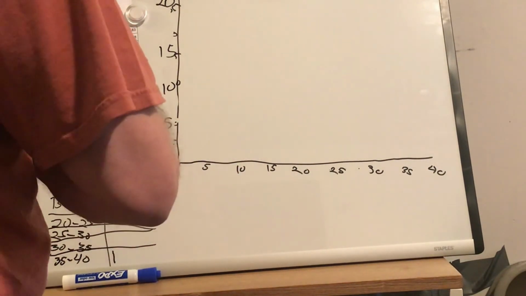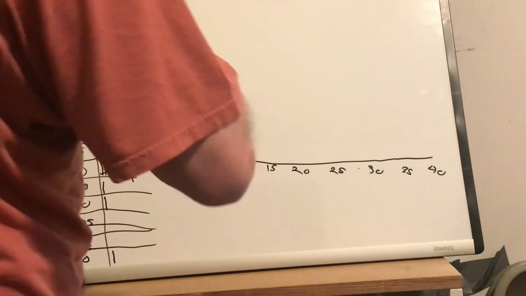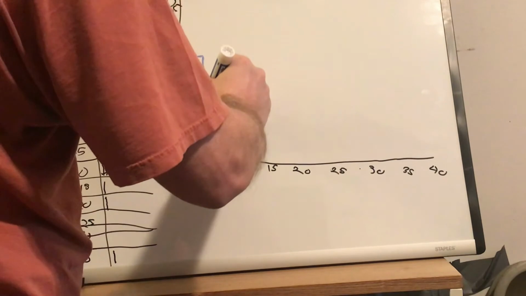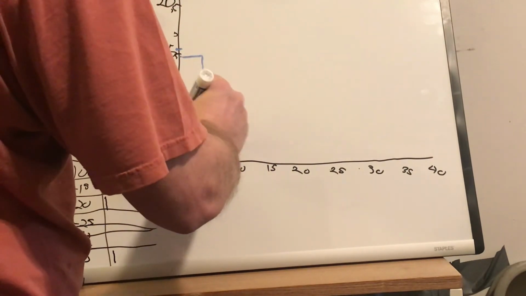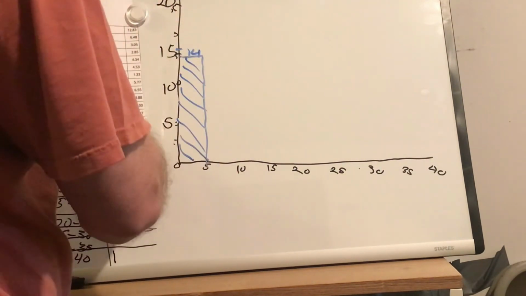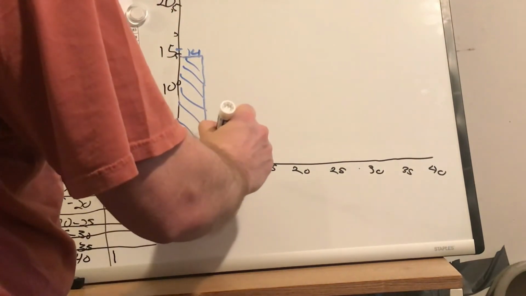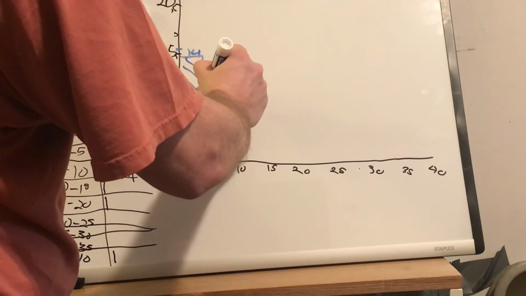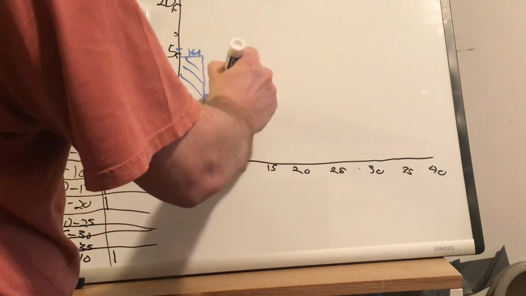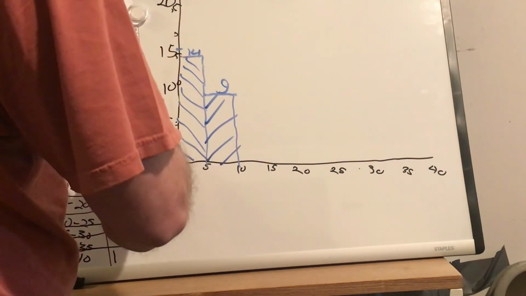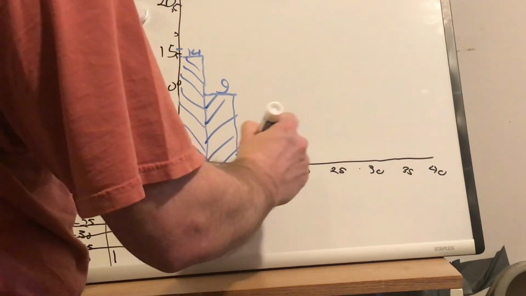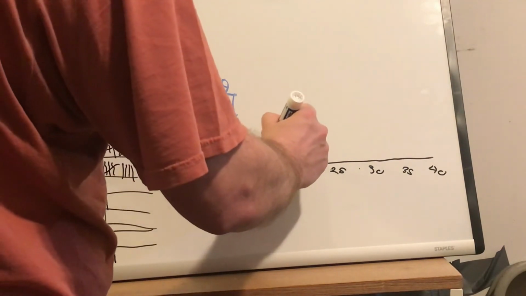Let me use the blue now. 14 is going to be a little bit less than 15. So 15 is here. I'm going to make 14 here. And let me put 14 above it so we can see. 5 to 10 is 9. 9 is a little less than 10. Between 10 and 15, I have 1. Between 15 and 20, I have 1.